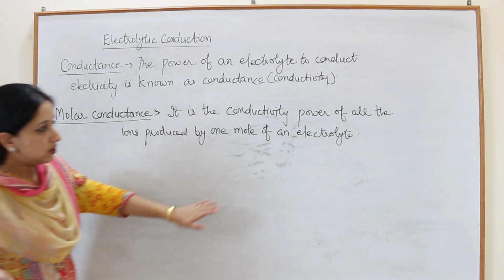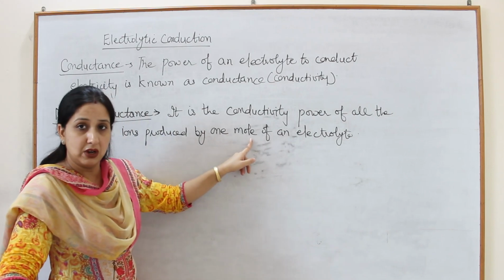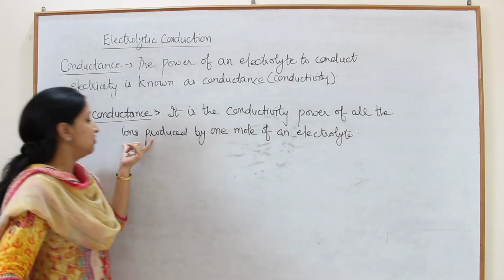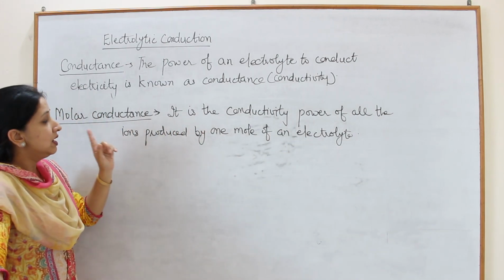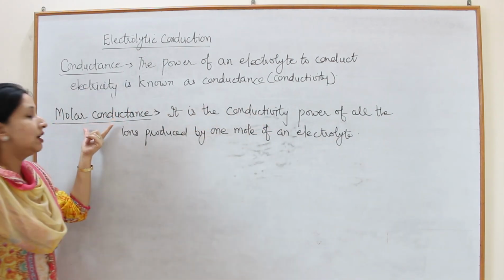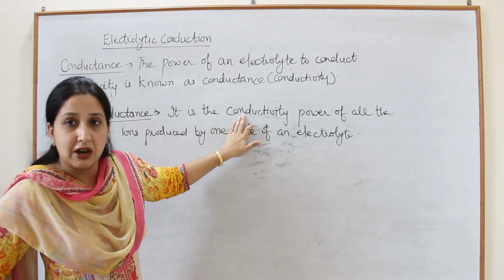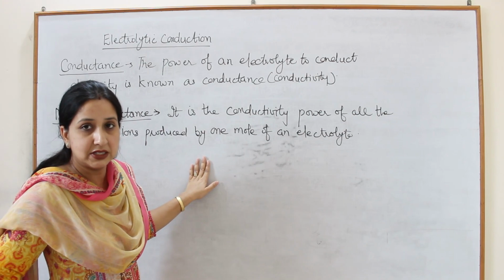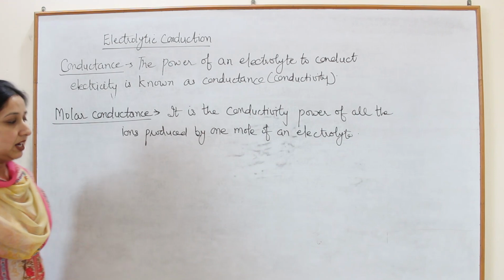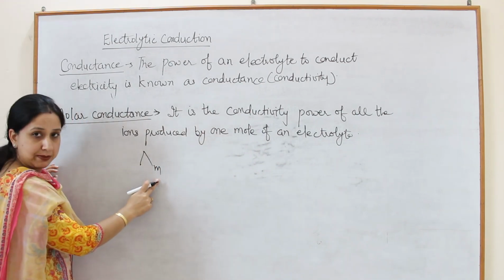Means if we fix the amount of electrolyte as 1 mole, then the conducting power of all the ions produced in that 1 mole of electrolyte is called molar conductance. So it is the conductivity power of all the ions which are produced by 1 mole of any electrolyte, and it is represented as lambda m.